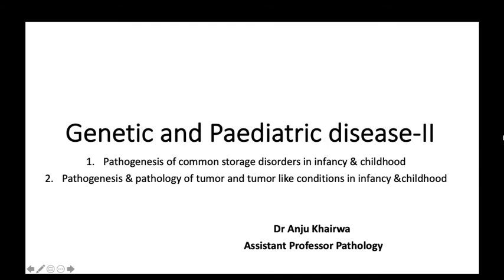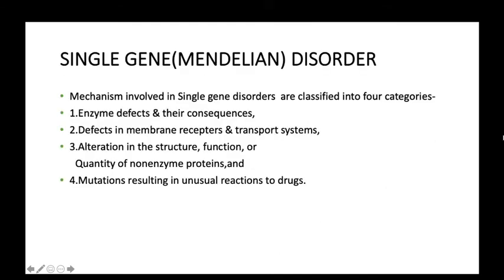Now we will discuss. In the first class, we left the single gene Mendelian disorders. Now we will discuss it. Mechanisms involved in single gene disorders are classified into 4 categories. First is enzyme defects and their consequences. Second, defects in receptors and transport proteins. Third, mutations in the function and quantity of non-enzyme proteins. Fourth, mutations resulting in unusual reactions to drugs.